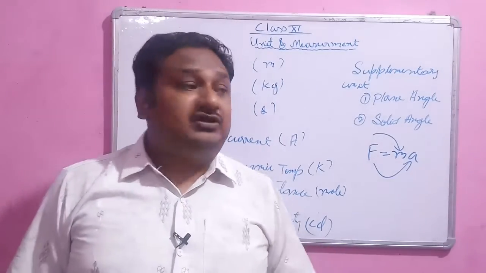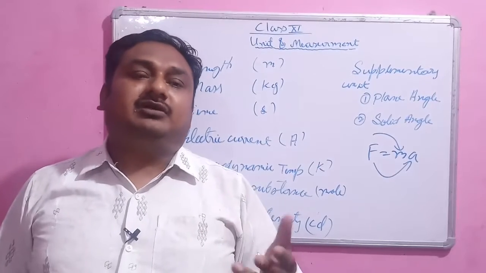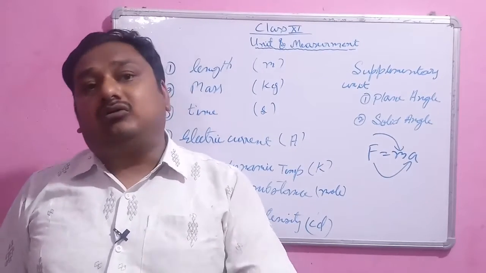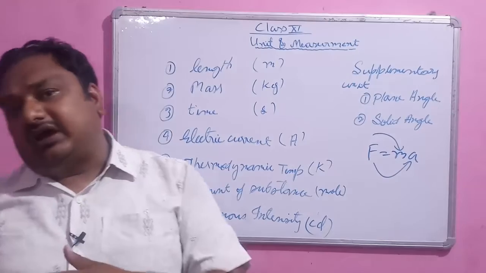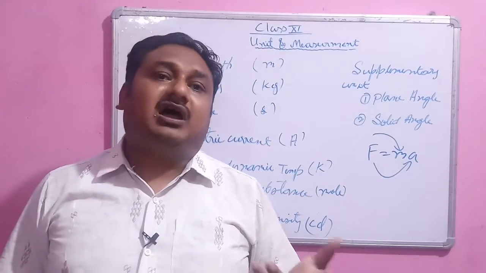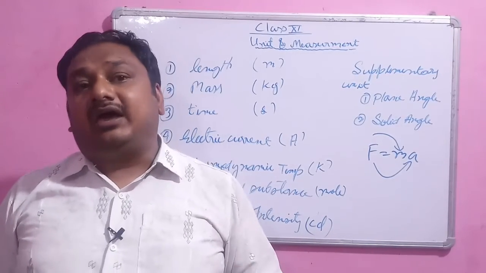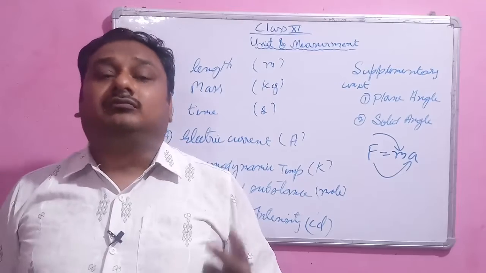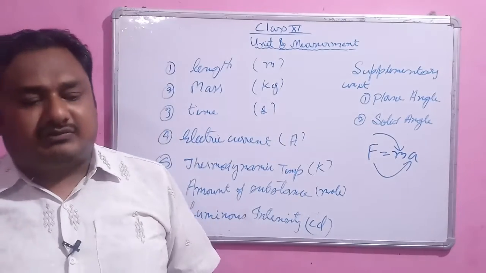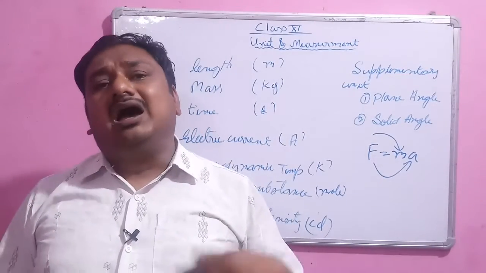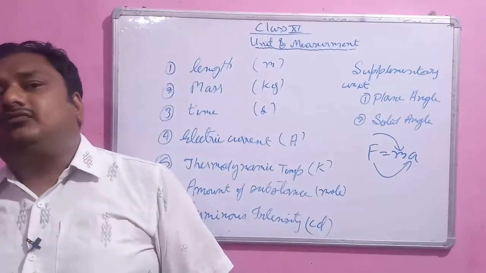And after that we use the FPS. F stands for foot, by which we measure length. P stands for pound, by which we measure weight, and S is the second, by which we measure time. Then afterwards the MKS system of units came into existence. M stands for meter, K stands for kilogram, and S stands for second. So these are the three systems of units that we followed in the early days. Nowadays we are using the SI system of units.